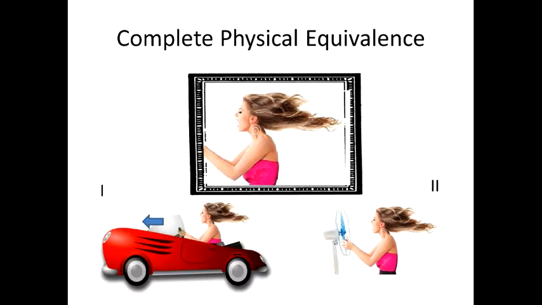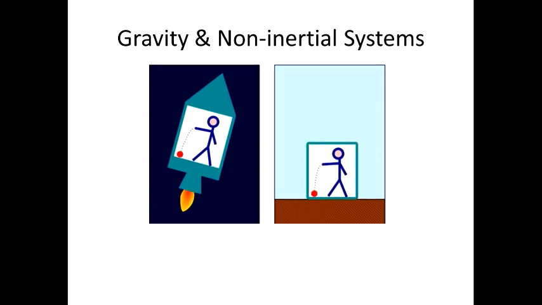In the first case the girl is moving through still air, and in the second case she is standing still but the air is moving. The two cases are different but the result is the same: hair is moved by the molecules of air. Both cases are completely equivalent. In the case of gravity or non-inertial systems we have to consider not uniform but accelerated motion.